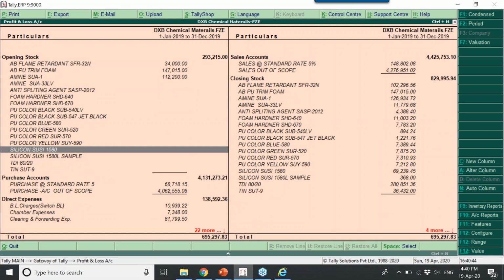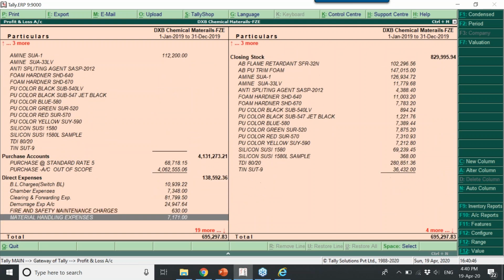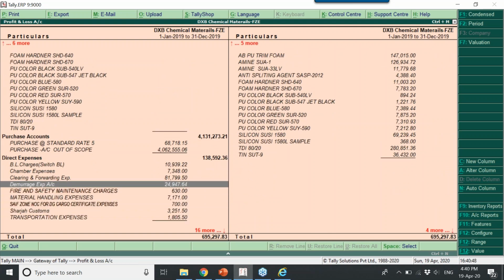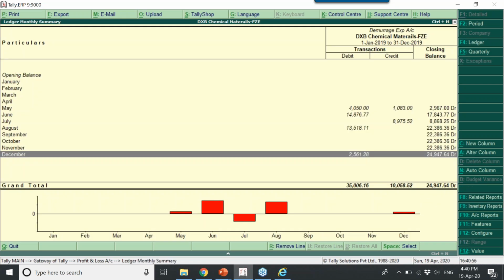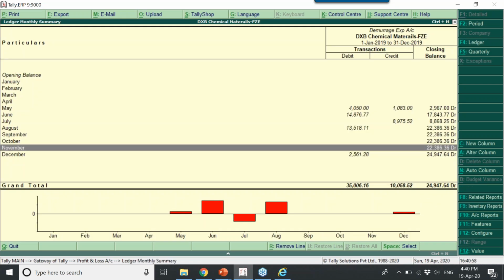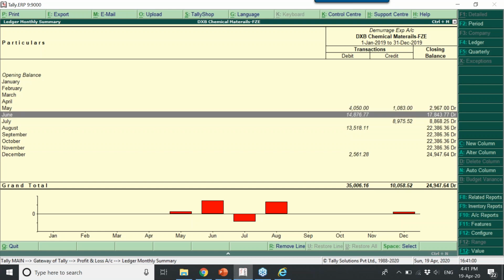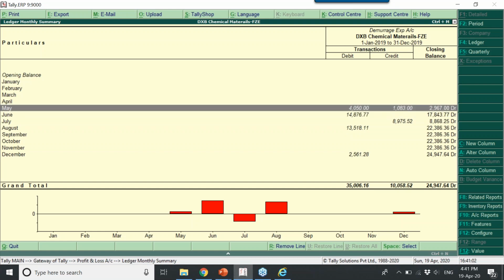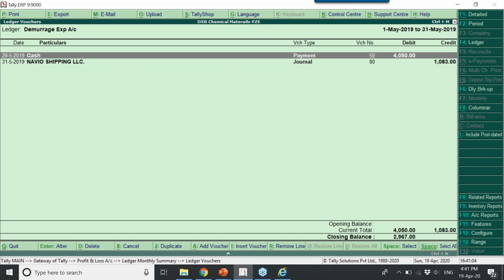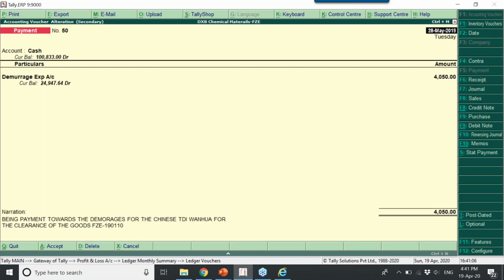Here also, same, when you press enter on any specific item, it will take you to the specific voucher. For example, 24,947. If you press enter, it shows how the 24,947 has come based on these debit credit transactions. When you press enter on May month, it shows there are two transactions. Again, if you press enter, then it shows the voucher.